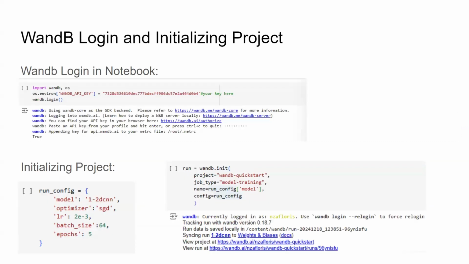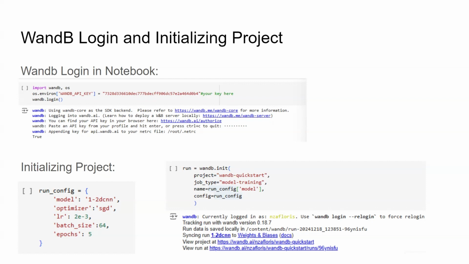WandB login and initializing the project. In order to log in in your notebook, you need to first add the API key to the OS environment and then run wandb.login. After logging in, you need to initialize your project.